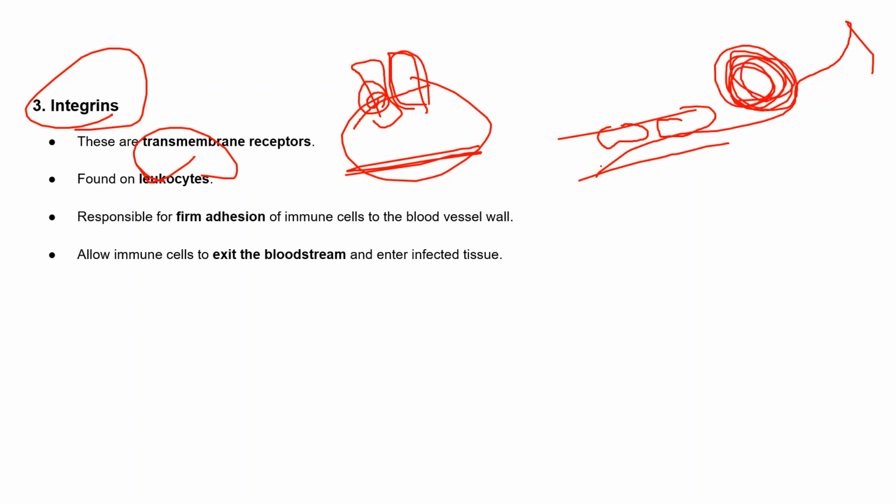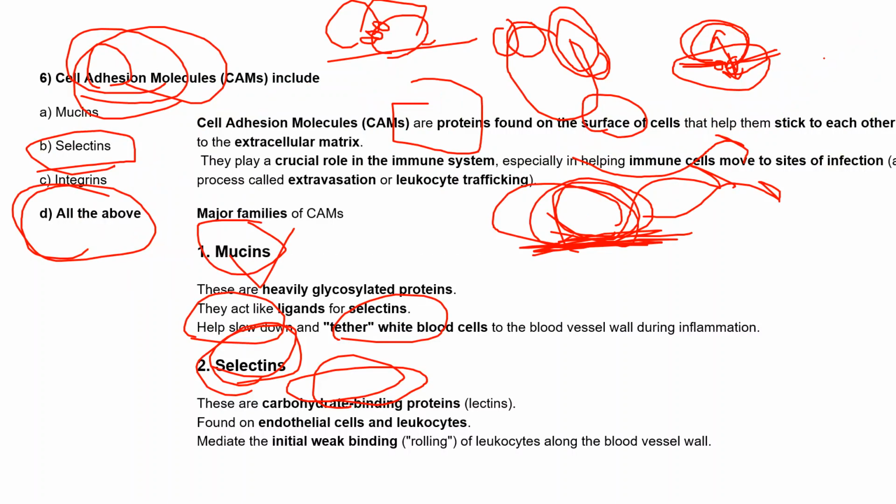So for this integrin, first down regulation happens, and after that up regulation of this integrin will happen so that they can move, but not that much, and they'll attach to these blood vessels. So they help in the firm adhesion to these blood vessels, and this integrin also allows the immune cells to exit the bloodstream and enter the infected tissue. So these are the mainly cell adhesion molecules: mucin, selectin, and integrin.